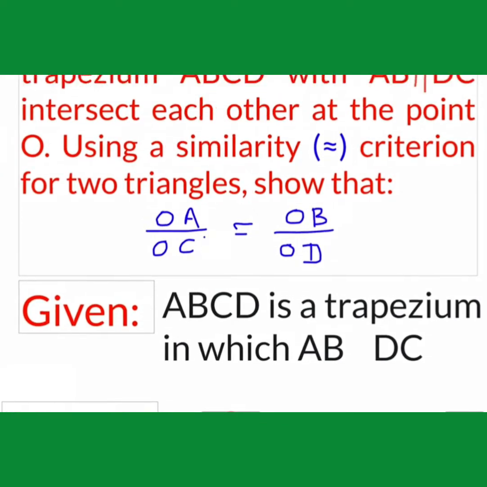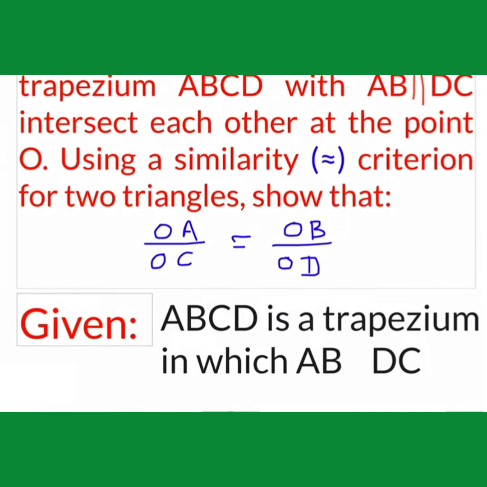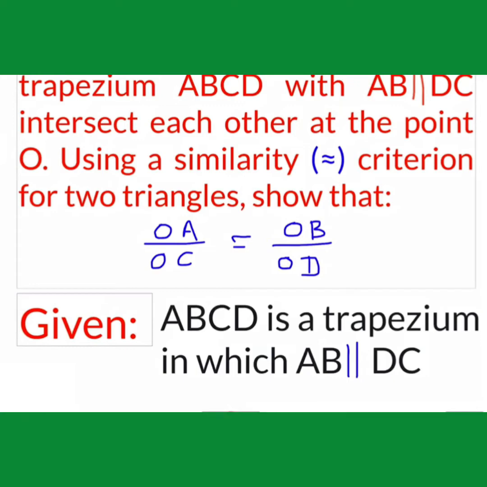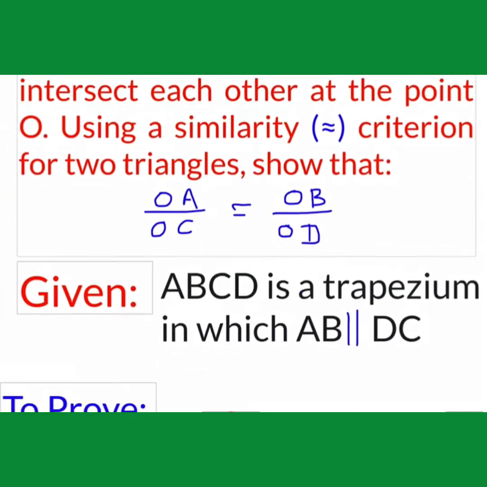So how can you prove? So dear, let us start. First of all, you will write here what is given. According to the question, it is clear that given ABCD is a trapezium in which AB parallel to DC. These are two sides of the trapezium and these are parallel. This is given in the question clearly, AB parallel to DC, and the diagonals intersect each other at the point O.